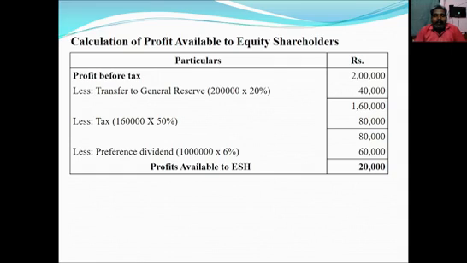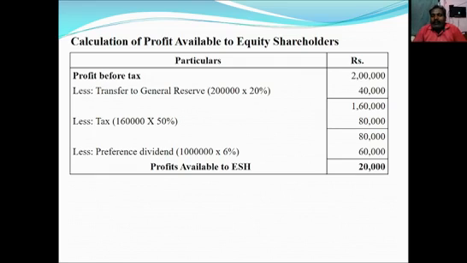Then the company has a 50% tax bracket. The profit before tax is 1,60,000 after making the adjustment of general reserve, and 50% tax should be deducted from that amount. So 1,60,000 into 50 by 100, we will get 80,000. After deducting the tax, we get 80,000.